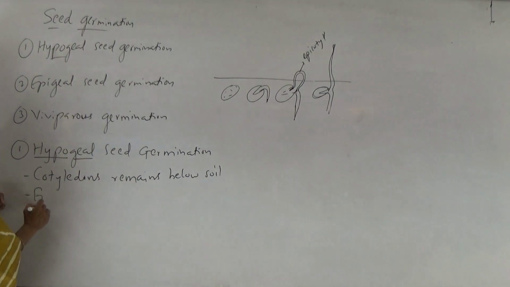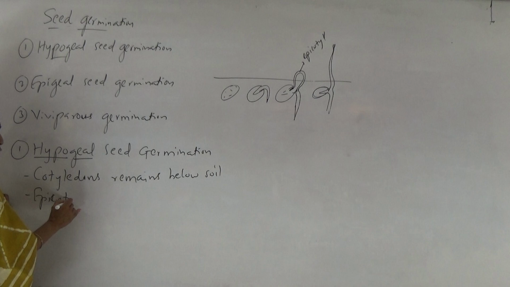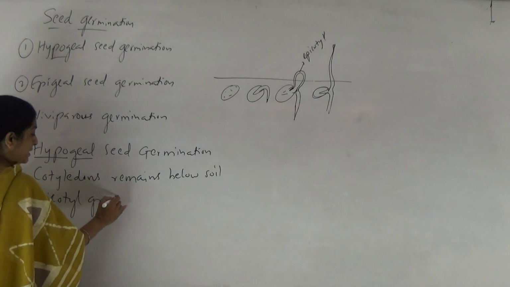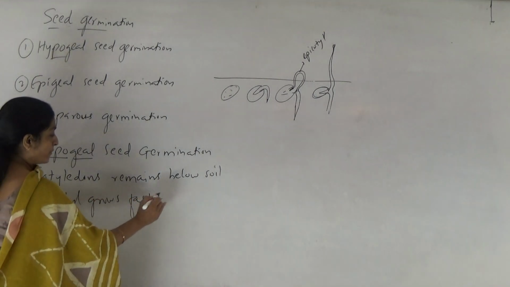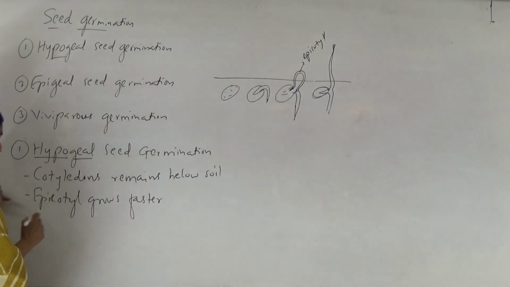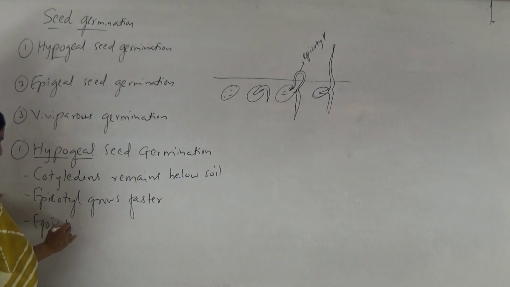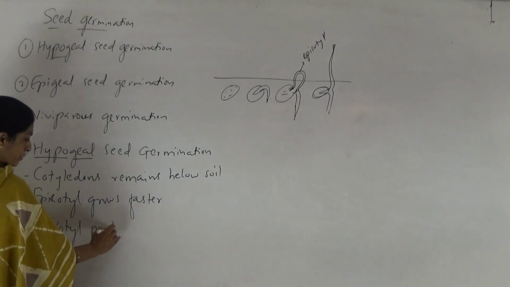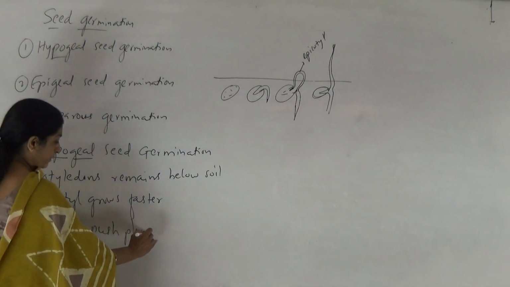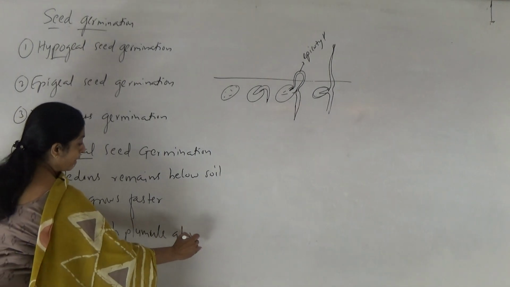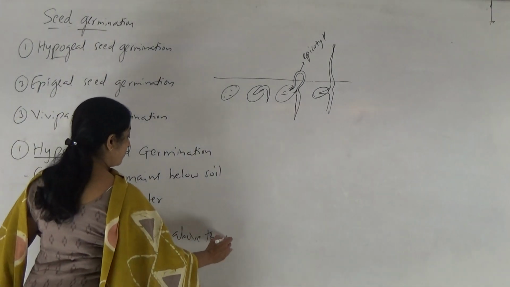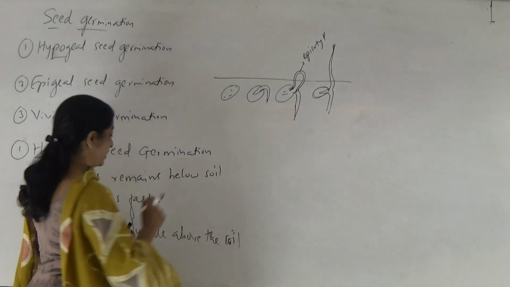Which part of the embryo axis grows faster? Epicotyl grows faster, or rapid growth of epicotyl is observed, and the epicotyl pushes the plumule above the soil during the process of seed germination.